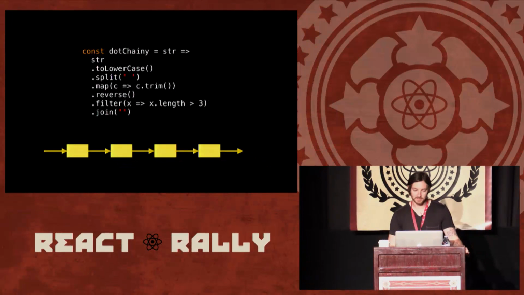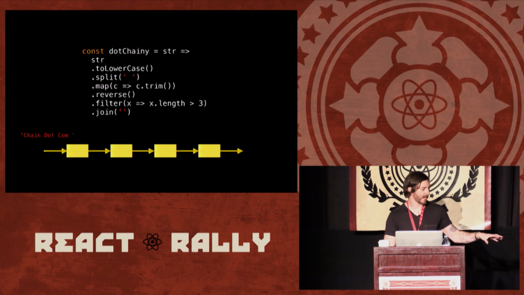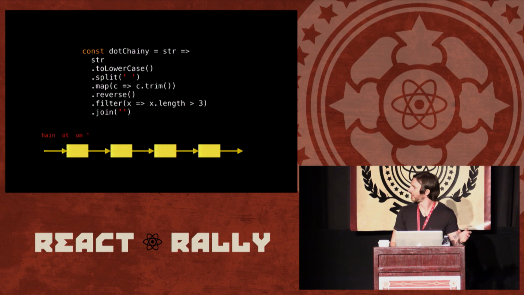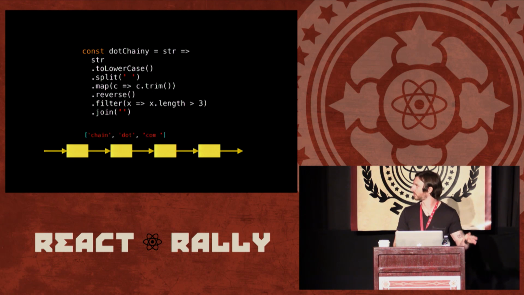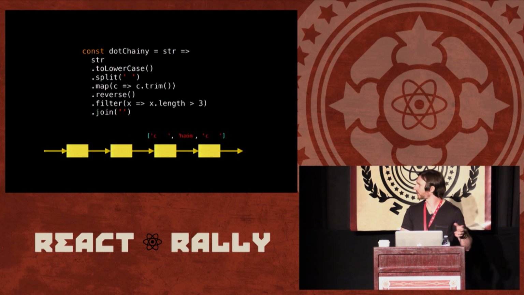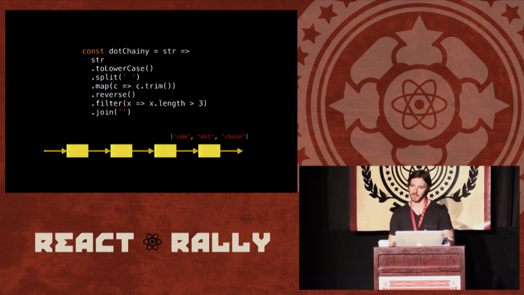So if we were to visualize this, we take this data into each square, which is like a function, and we're just going to lowercase it, then split it, then trim it, and reverse it, and so on. It's just this pipeline, right?